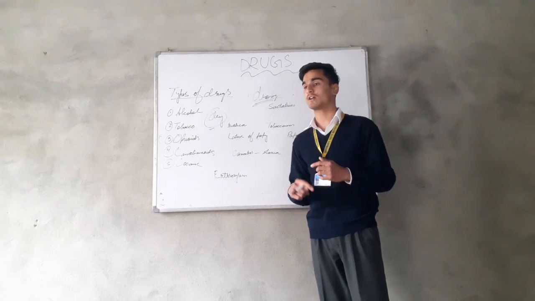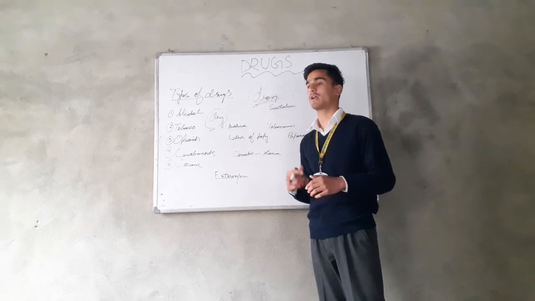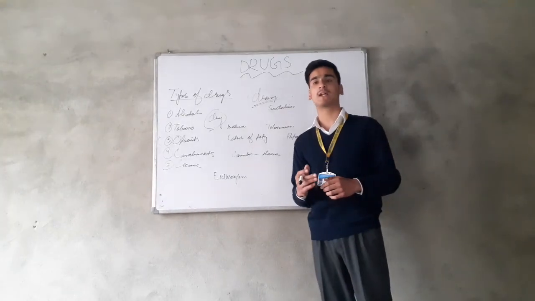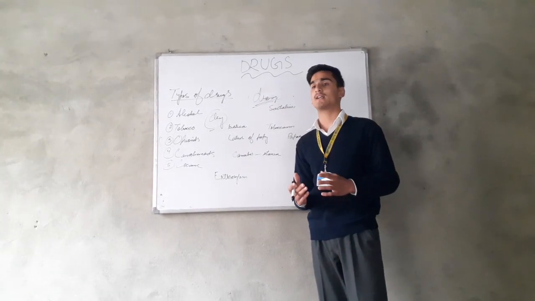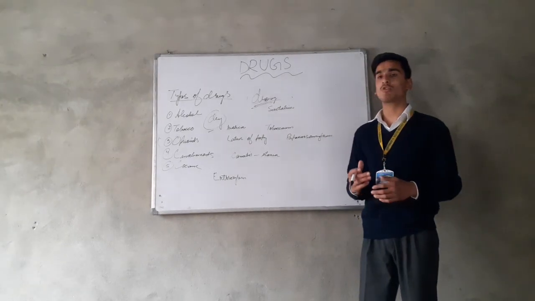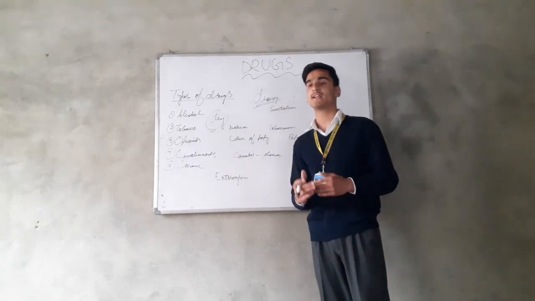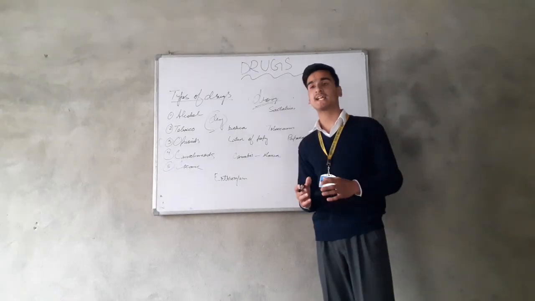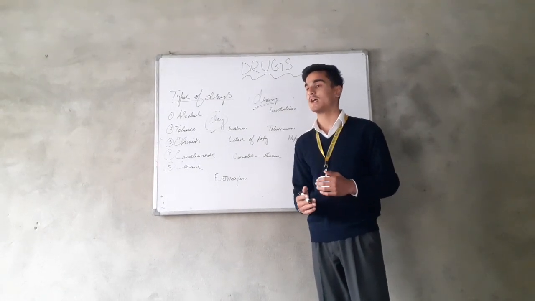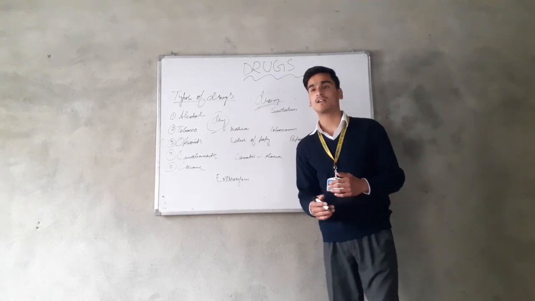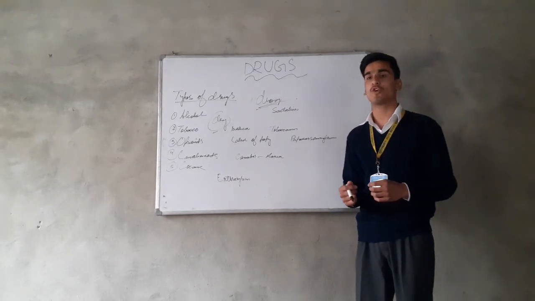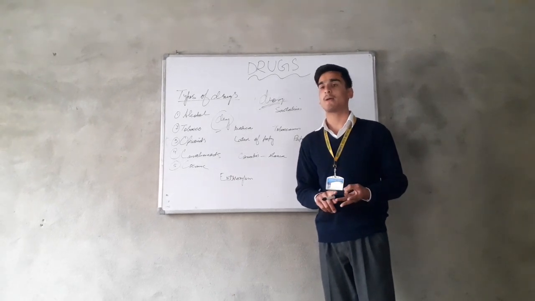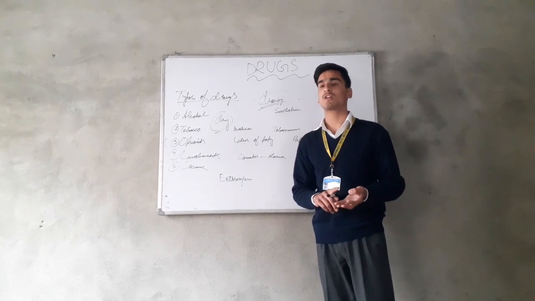We want to take drugs regularly. Not only do we become drug addicts, we increase the dose of drugs day by day. Now what is a drug addict? It's a physical or psychological state when a person is dependent on drugs. Or we can say that when a person is physically or mentally dependent on drugs, he is a drug addict. And a drug addict has many symptoms, for example, unsteady gait, loss of interest in sports, loss of appetite, clumsy movement, and tremors.